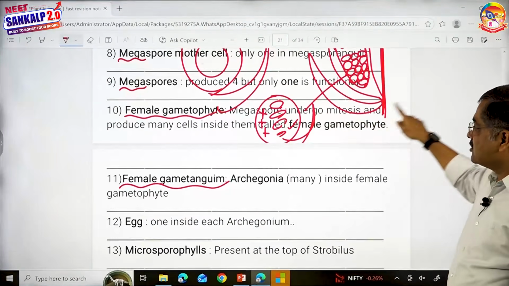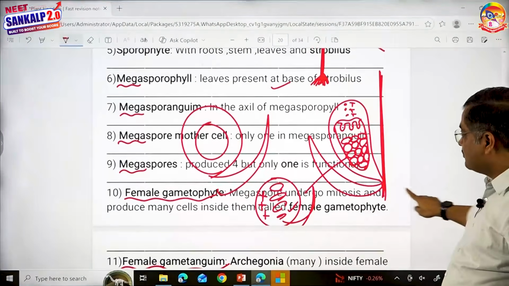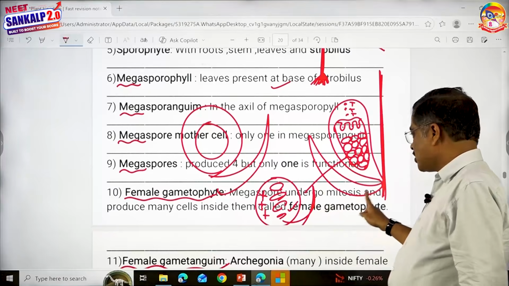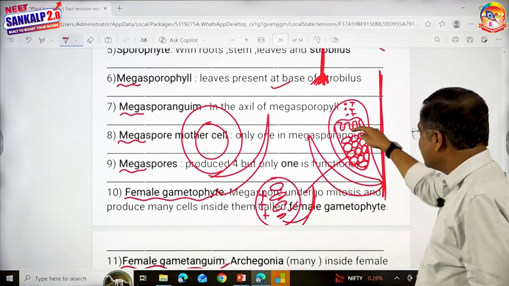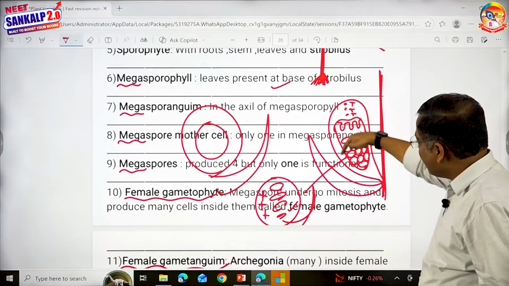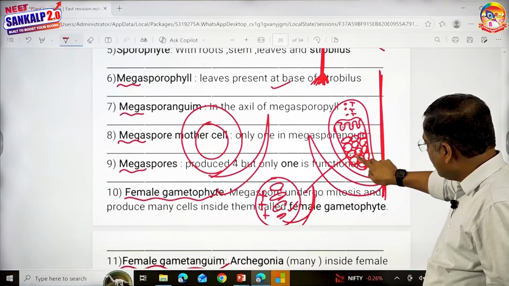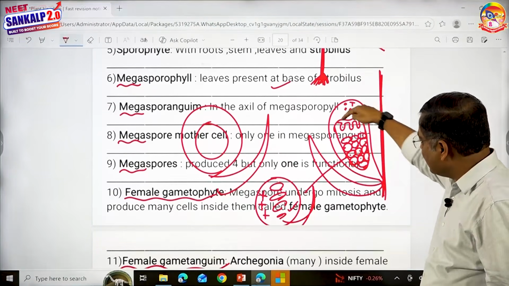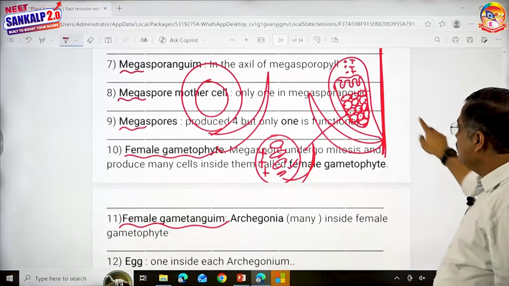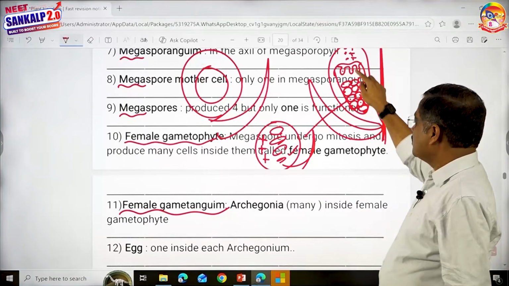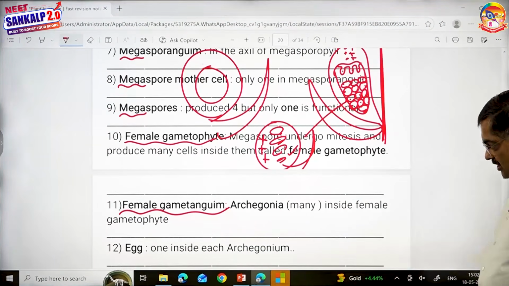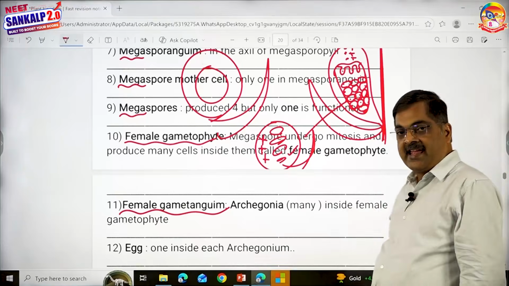The female gametophyte. What will happen to the female gametophyte? Megaspore undergoes mitosis and produces many cells inside. Megaspore, free nuclear divisions, many cells. They're all the cells which are produced inside. This is said to be a female gametophyte. And few cells of the female gametophyte on the top transform into archegonia. And inside that you see an egg nucleus.